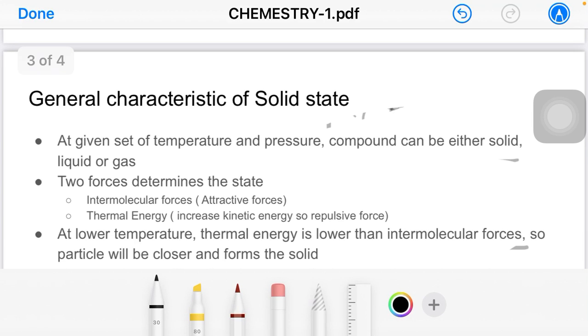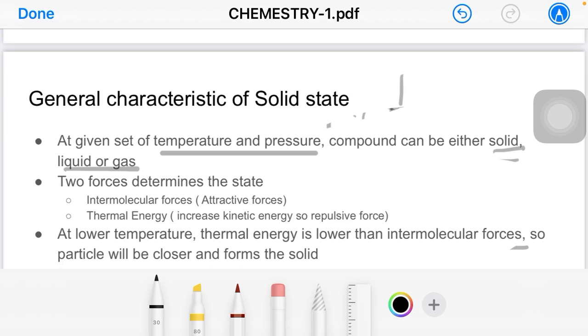Now if we talk about the general characteristics of the solid state, any compound is either in solid, liquid or gas state, right? There are only three states as of now. The fourth state is plasma, but we will not discuss that here. At a given set of temperature and pressure, a compound can be either solid, liquid or gas.